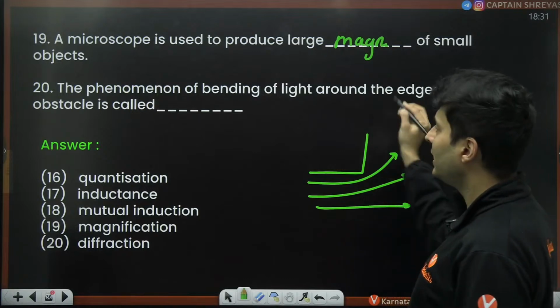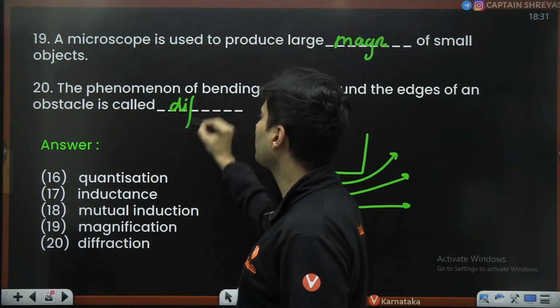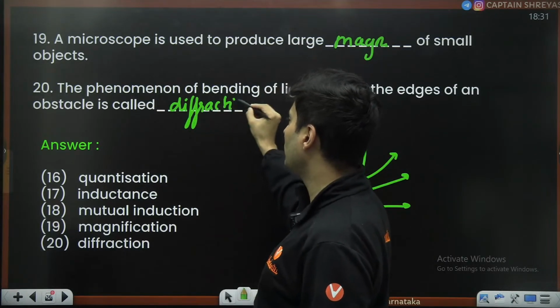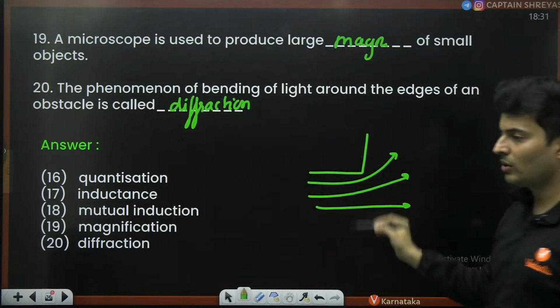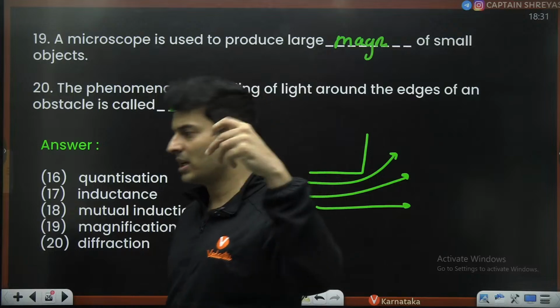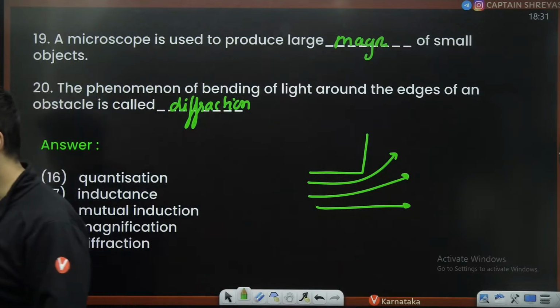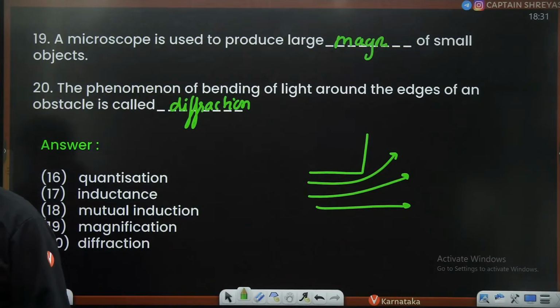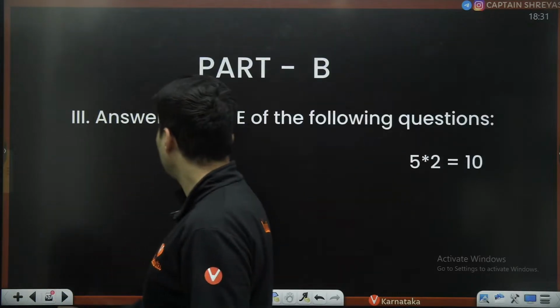What is it called? It is called diffraction. It is the bending of light around the edges of an obstacle when the wavelengths are of the size of the hole, the aperture. That is called diffraction. Very good. Awesome, guys. Great. Let's go to the next question.